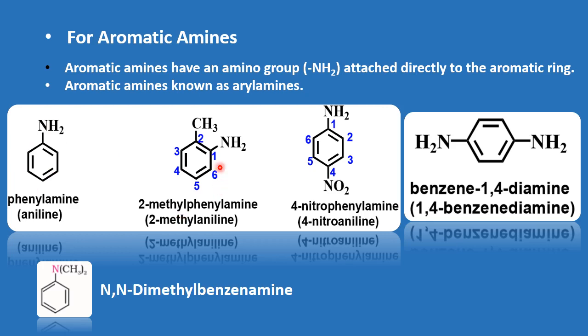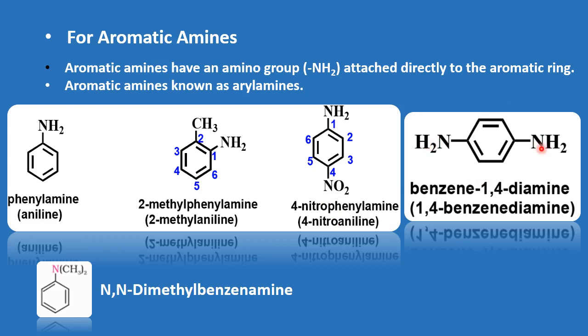Next, if any other functional group is also present with respect to the amino group, then we take it as a substituent. So the name of this given compound is 2-methylaniline, or the common name is 2-methylphenylamine. Next, we have a nitro group attached to the aniline. So 4-nitroaniline is the IUPAC name, whereas 4-nitrophenylamine is the common name.